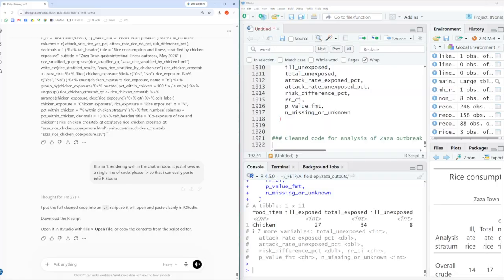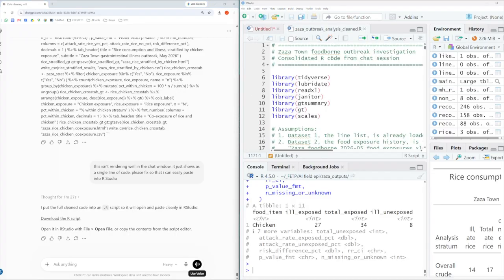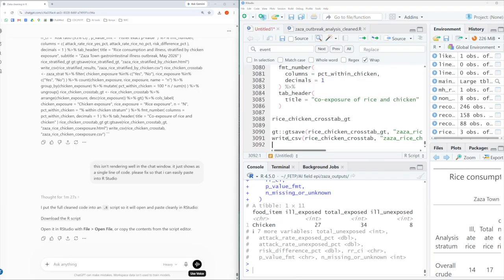So then I entered this in the chat: this isn't rendering well in the chat window, it just shows a single line of code, please fix so that I can easily paste into RStudio. So instead of generating the script within the chat like it had before, it just made an R file. Basically, this is the entire code, and we just copy it and then paste it into our running code.